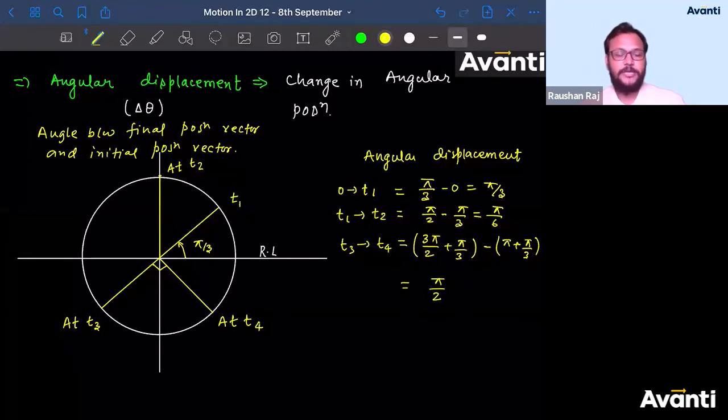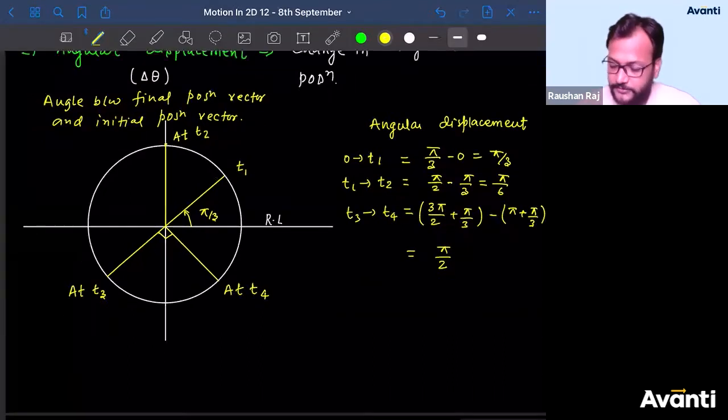Okay? So they are equivalent. You cannot say, sir, that one is different and that one is different. You should understand only one thing. It will become clear. As we have defined displacement and distance separately, can we also define angular displacement and angular distance? Guys, tell me, can we do that? We can, right? In the same way, angular displacement and angular distance we can define. No issues. Okay, let us move ahead now.